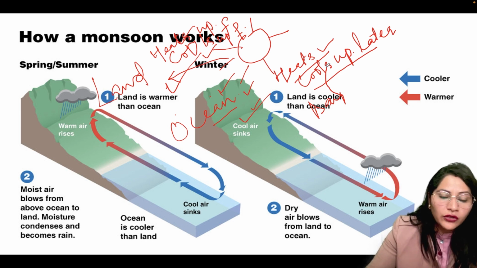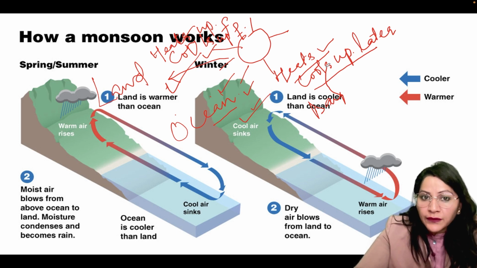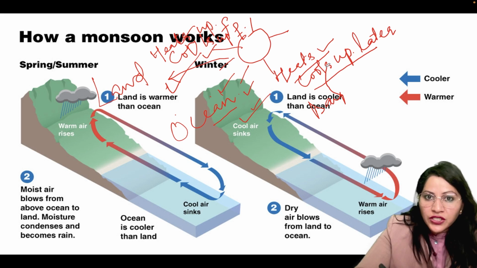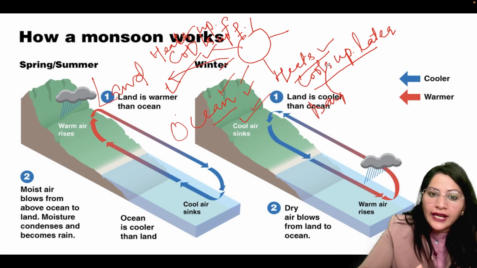Sun rays are falling over the land and it's heating up the land. And what kind of pressure is being developed there? High temperature means low pressure develops over there, and on the other hand, oceans have high pressure over there, and wind will start moving from sea to land, and they are called sea breezes, and they move from sea to land during daytime.